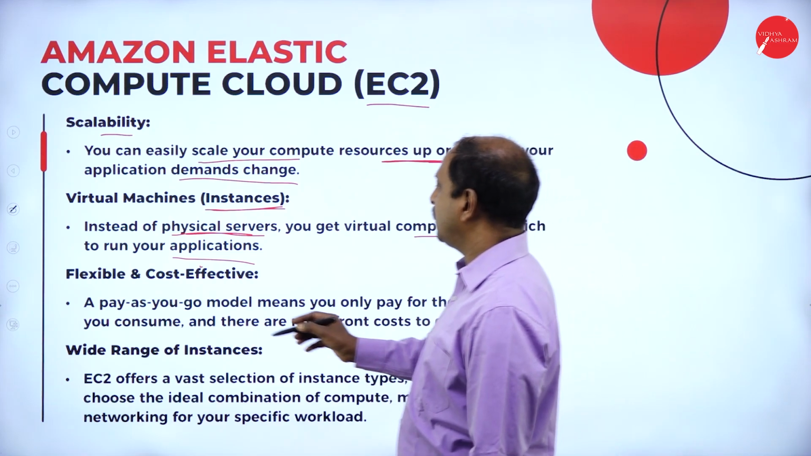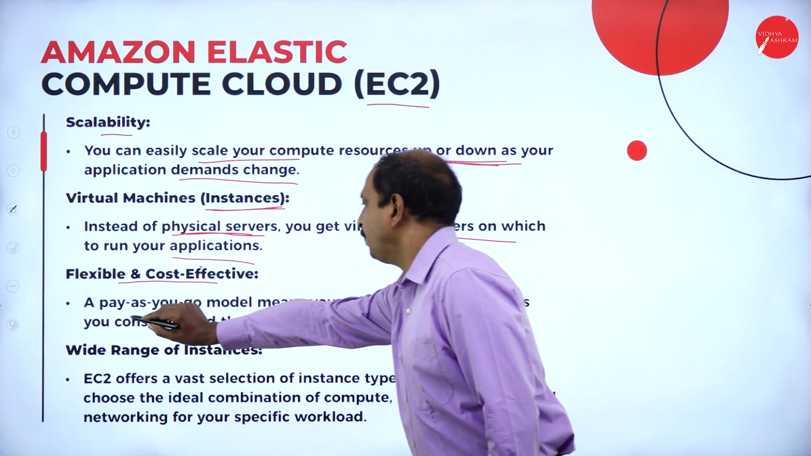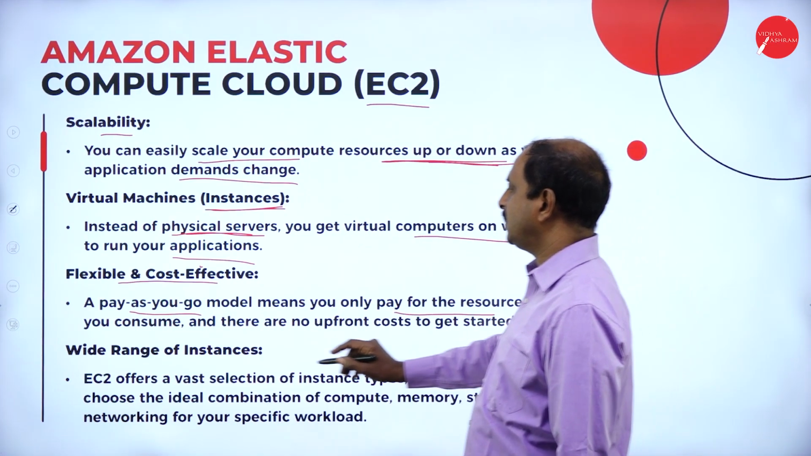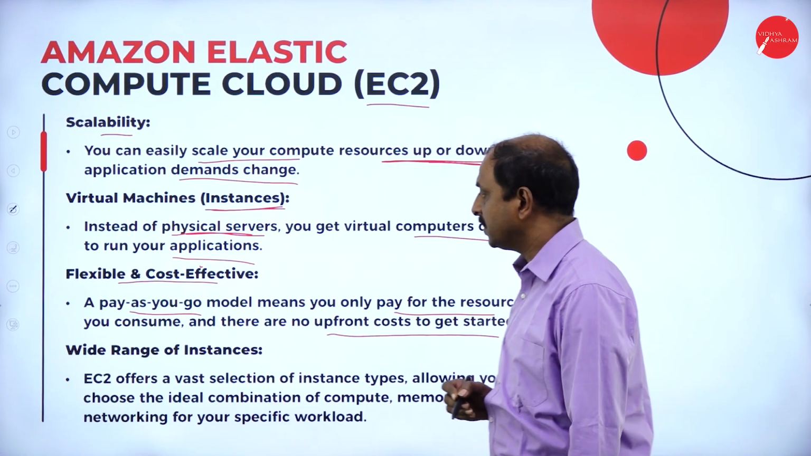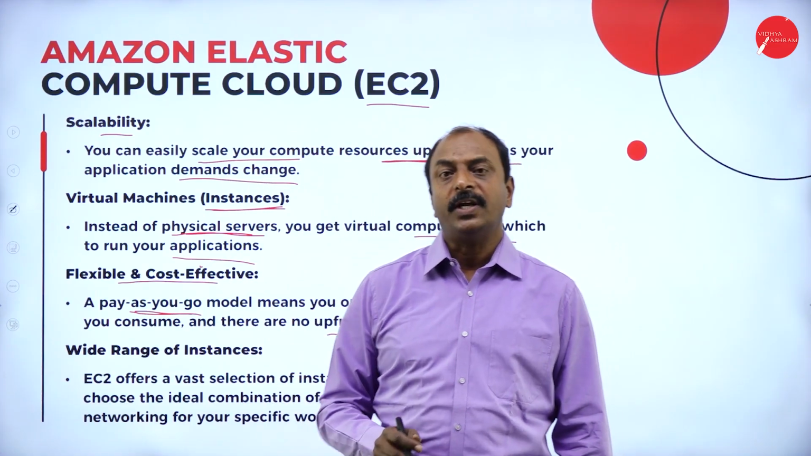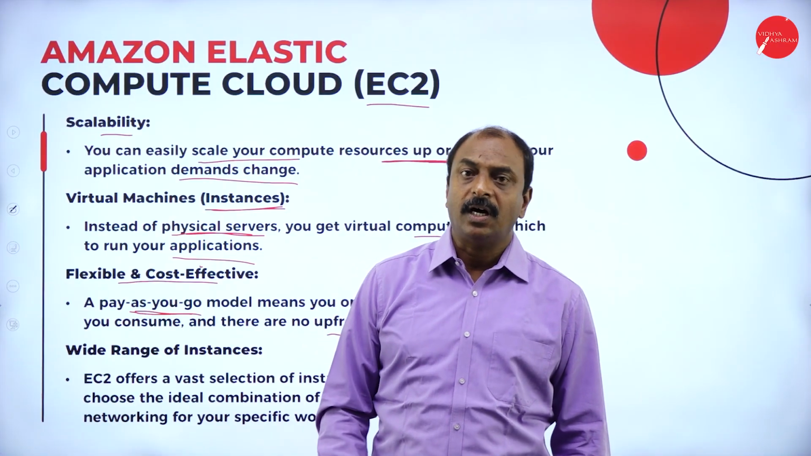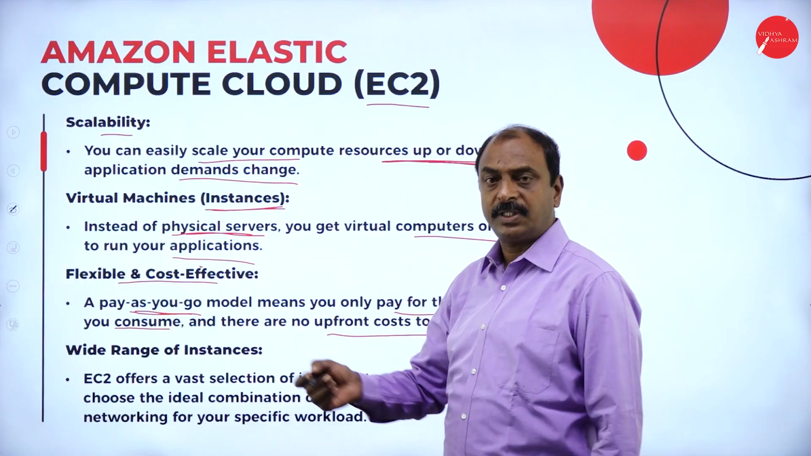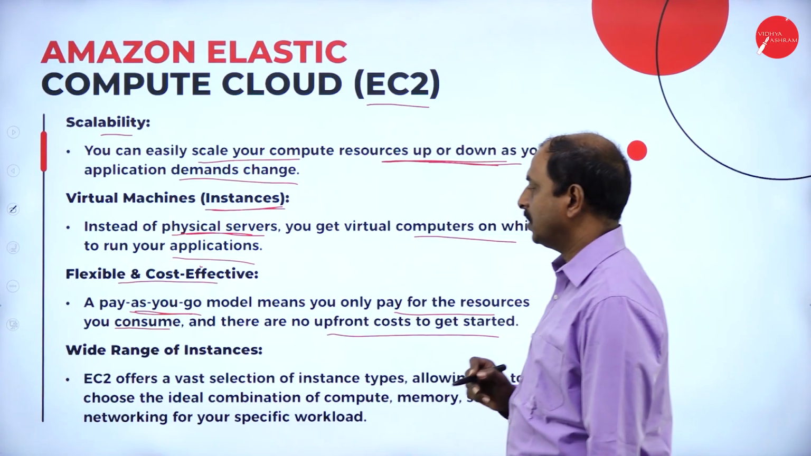Next one is flexible and cost effective. Here, as a pay as you go service, it means that you only pay for the resources you consume, and there are no upfront costs to get started. As it is a pay and use service, we are going to pay only for the resources which have been consumed by the users or the clients. That is the flexible and cost effective feature.